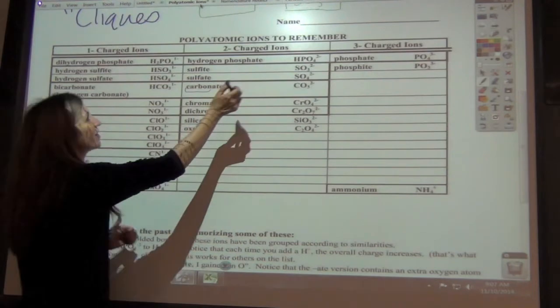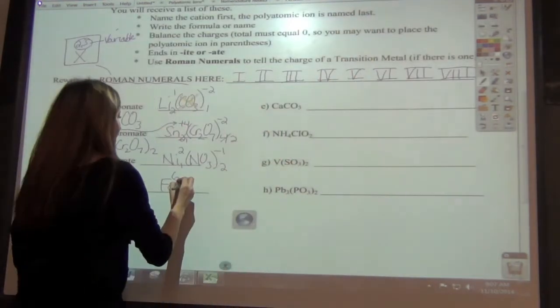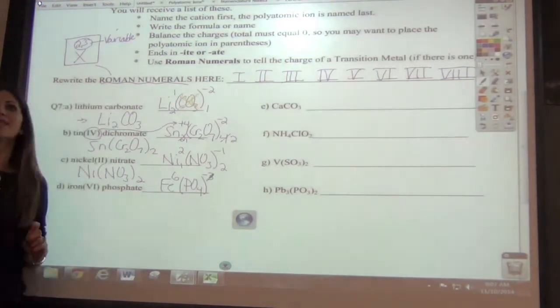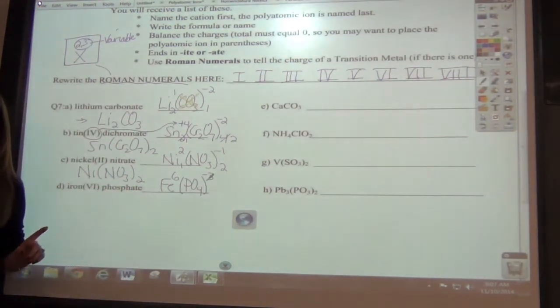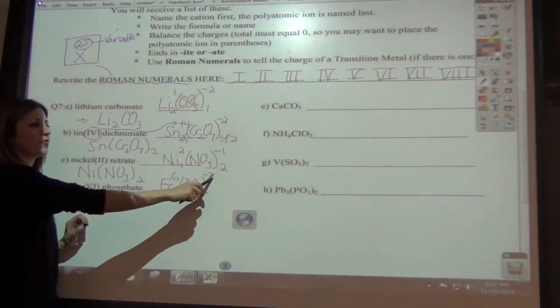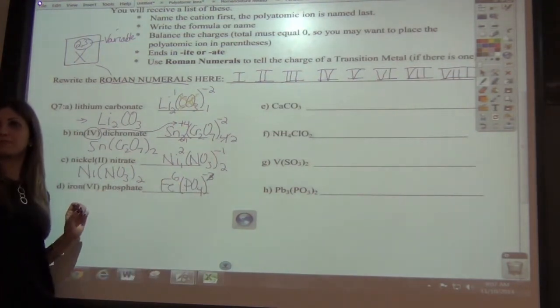PO4, PO4 negative 3. Awesome. So we're going to write parentheses PO4 negative 3. Let's reduce first and then crisscross, because a lot of you are going to think that's easier. I think it's easier. So what can I divide both of these by? Same number. A 3. Good.